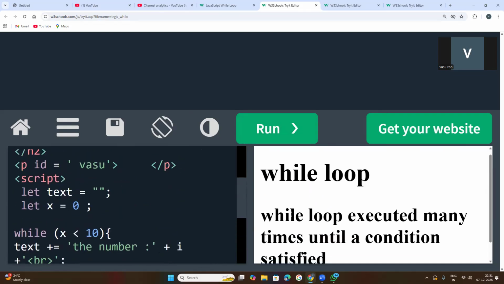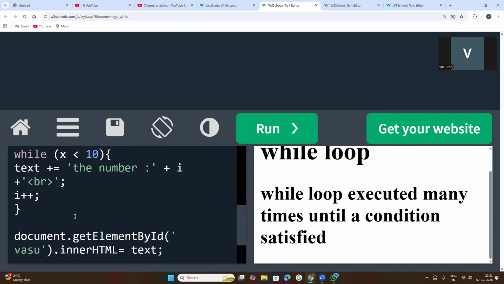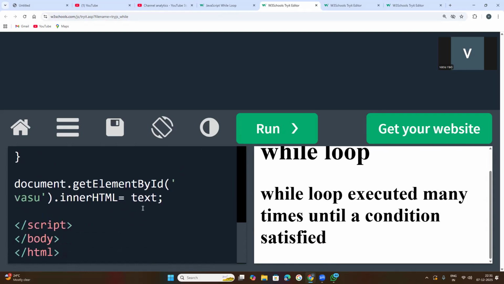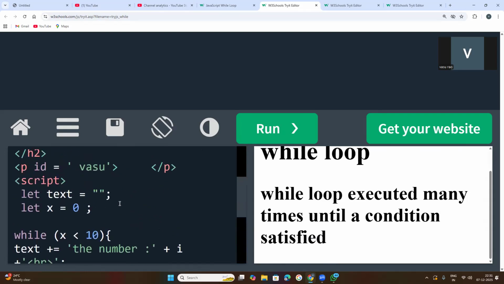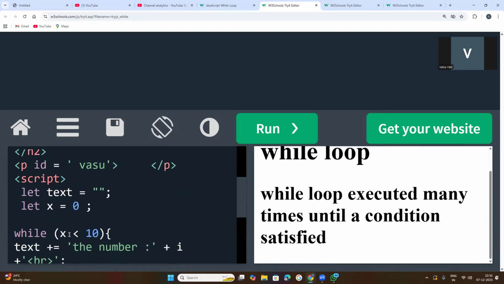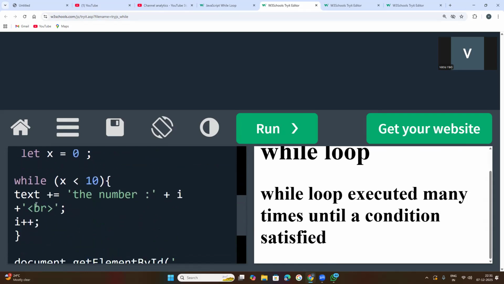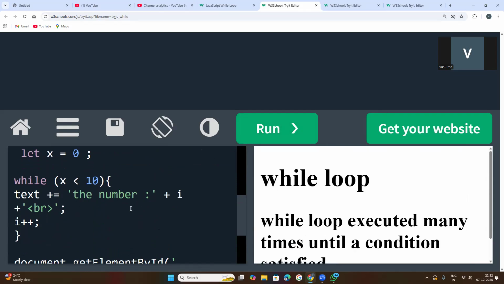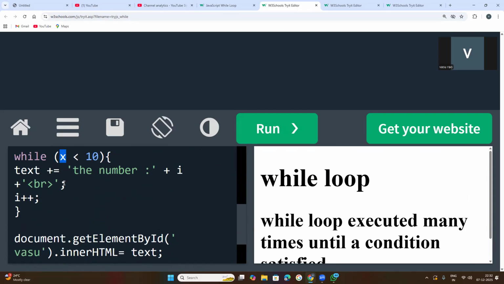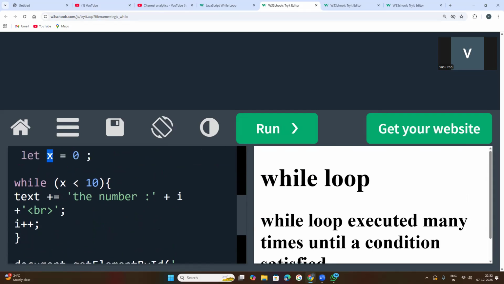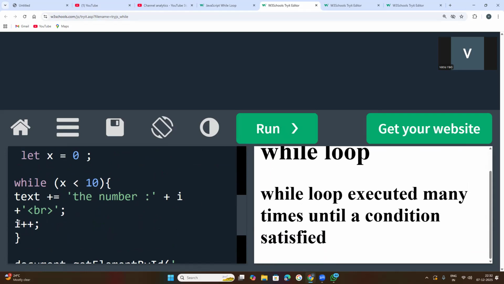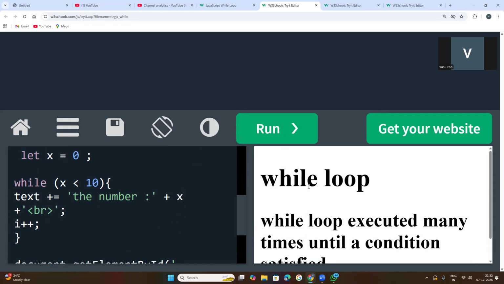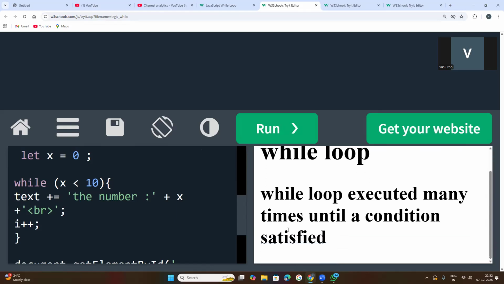Why you are not getting anything: because you have declared the variable as x and set the initial value of x to 0, but here you need to change this to x also, and then you will get it. x is equal to 0, x less than text length.